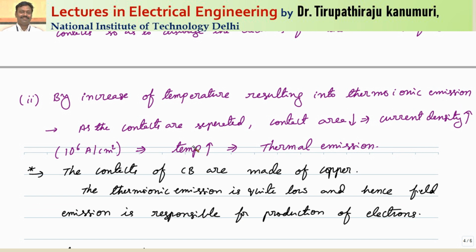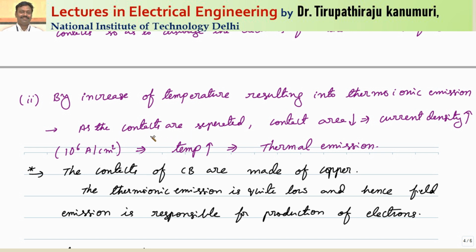So what happens, whenever the temperature is increased, the molecules will start vibrating and they will absorb that heat energy, and if the energy absorbed is very high, the vibrating electrons will come out of the attraction force of the nucleus and they may get liberated from the atom completely, and free electrons will be generated. So that is called thermionic emission.